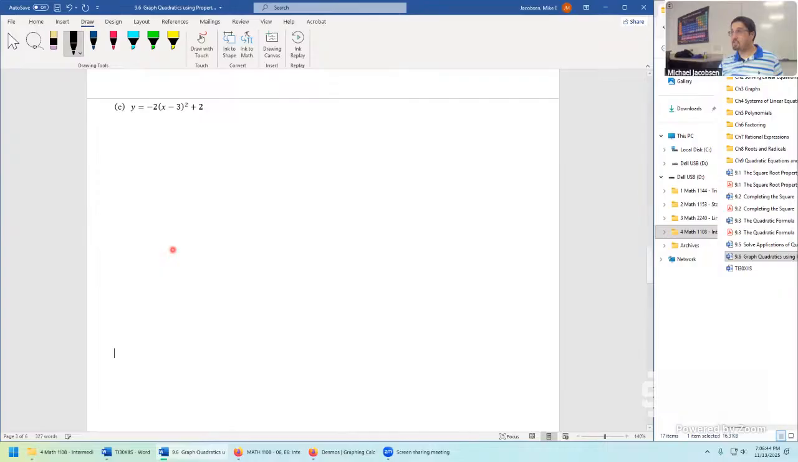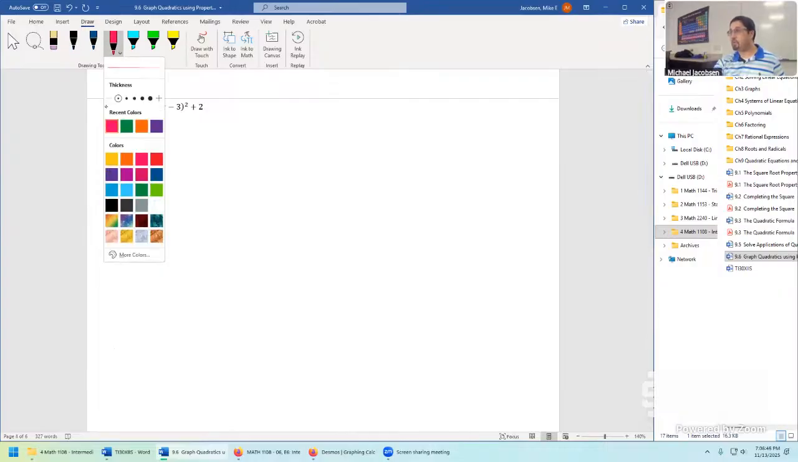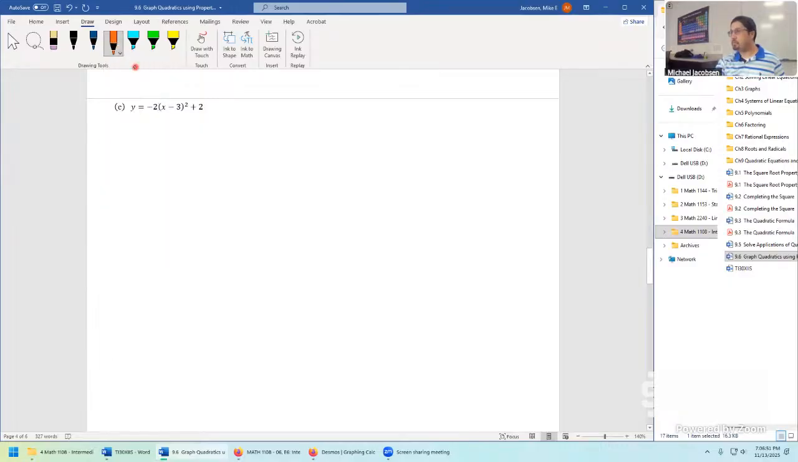When you see something like this, let's go down through the order of thoughts that we should have when we take a look at it. A equals negative 2 coming from that leading coefficient. So that means this one's different than the other two. This one opens downwards. So a little bit different there.